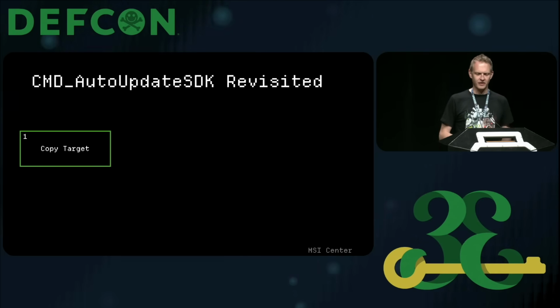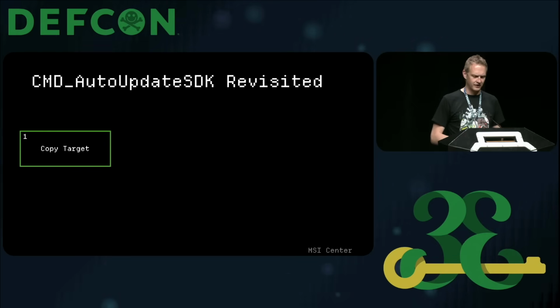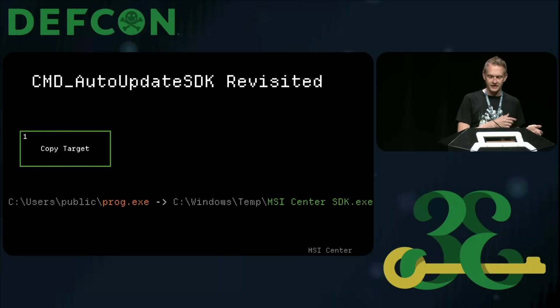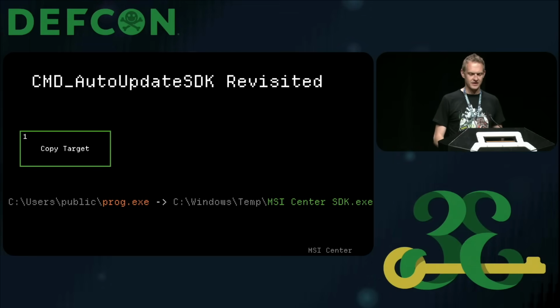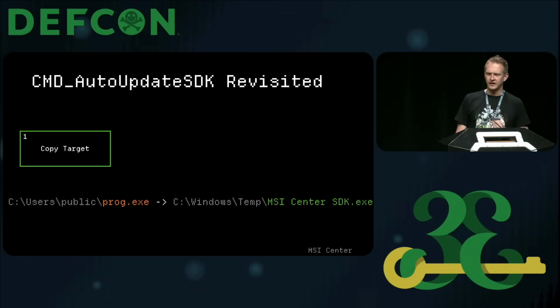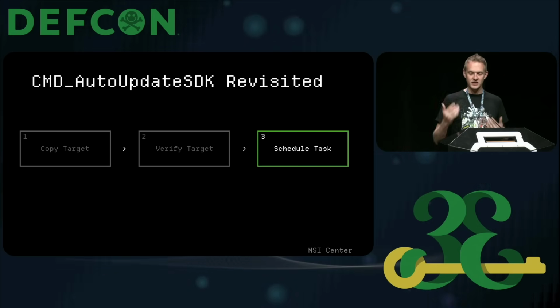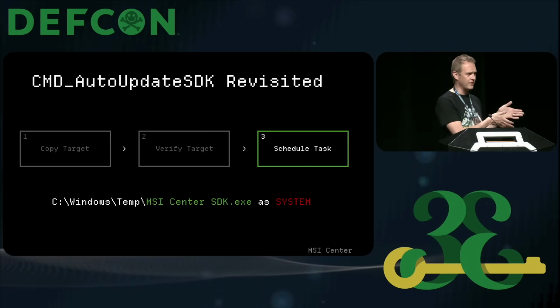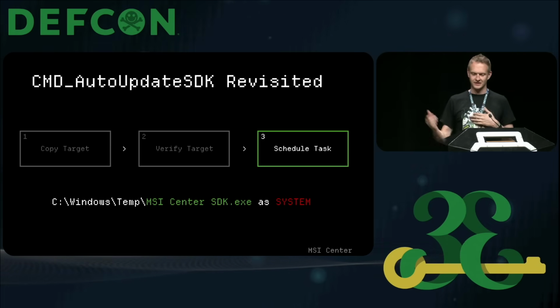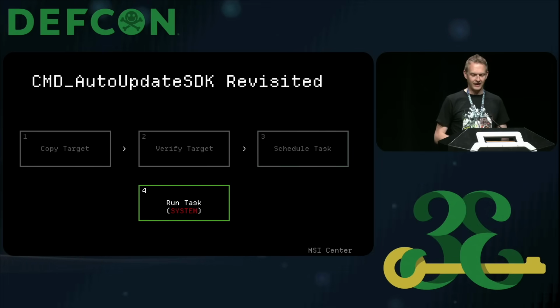So if we revisit this auto update SDK command and break it down, the first step is to copy the target we want to run. So if we take prog.exe, the software will copy that to MSI Center SDK in the Windows temp directory. It would then do the verification. And verification is running WinVerifyTrust over that target file that got written to the Windows temp directory. If the WinVerifyTrust passes, the scheduled task is executed, which is really just saying run that MSI Center SDK as system.